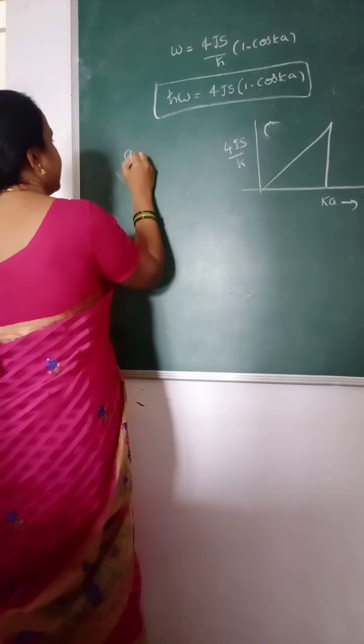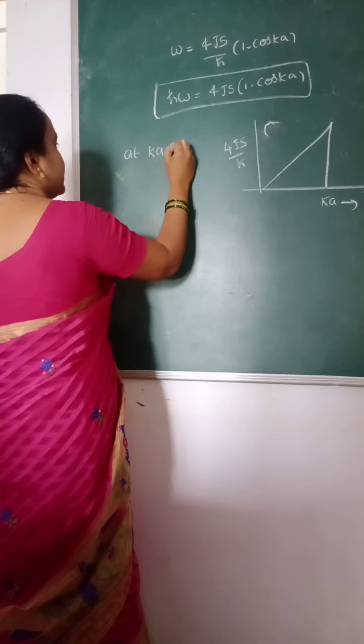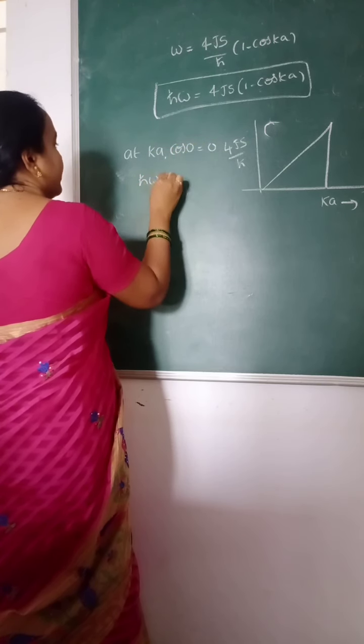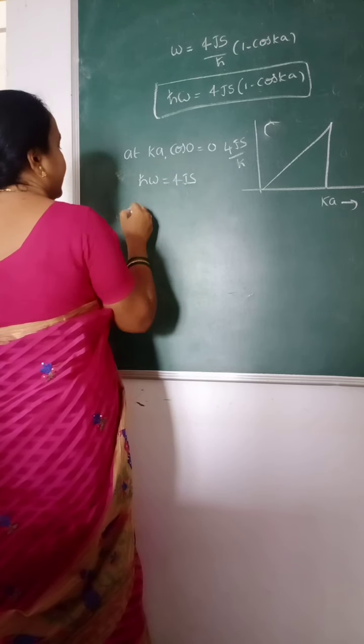So at ka equal to 0, cos 0 is 1, so 1 minus cos ka is 0 and h cross omega is minimum.